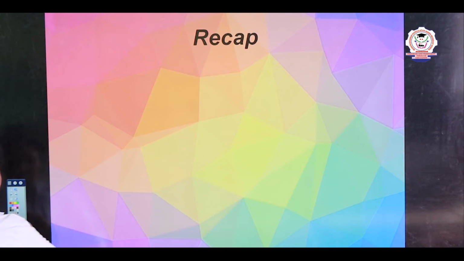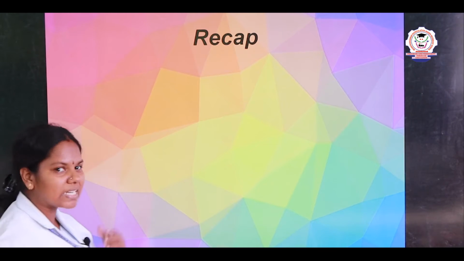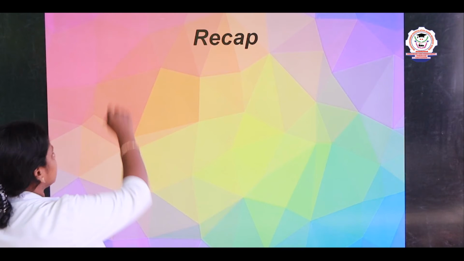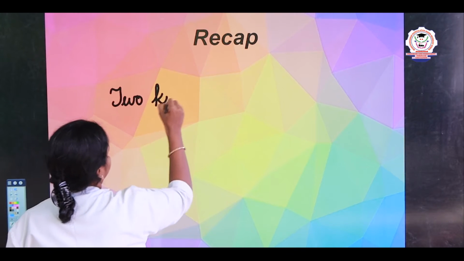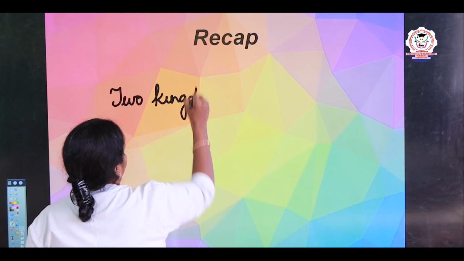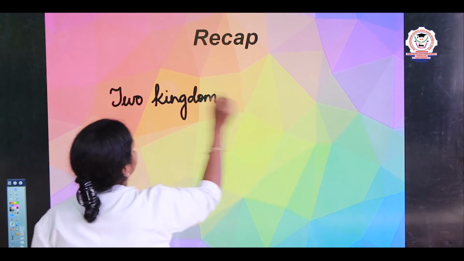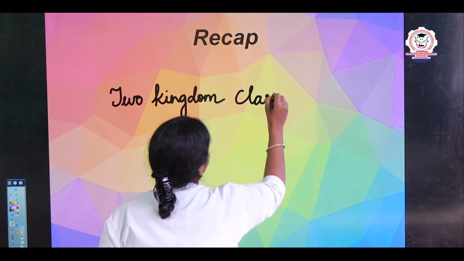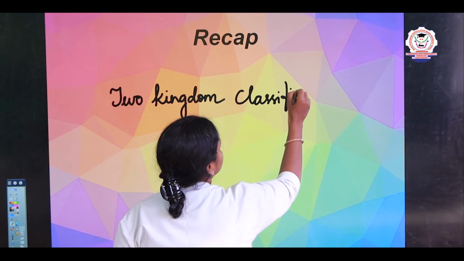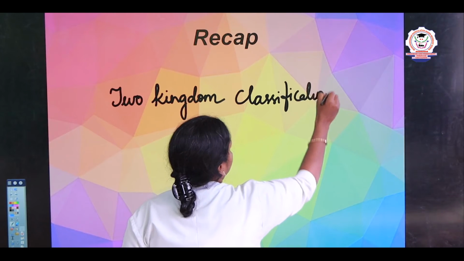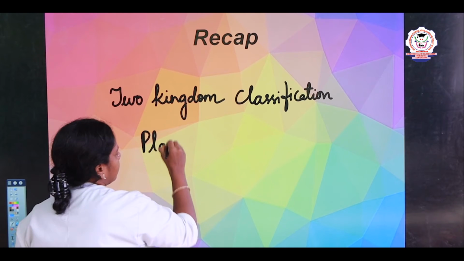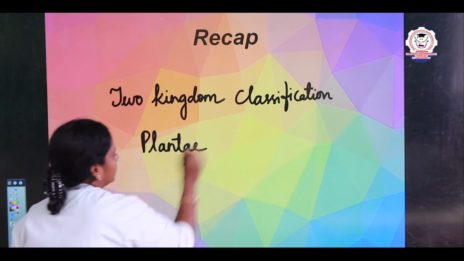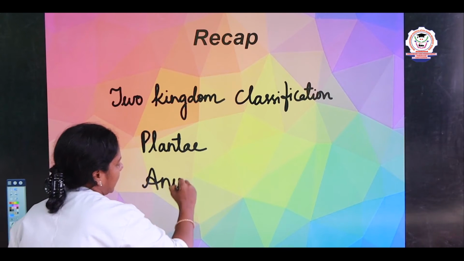So, what are all the things we discussed in the previous session? Let us recap, right? In the previous session, we discussed the two kingdom classification. And what are the two kingdoms? Yes, very good. One is kingdom Plantae and the second one is kingdom Animalia.